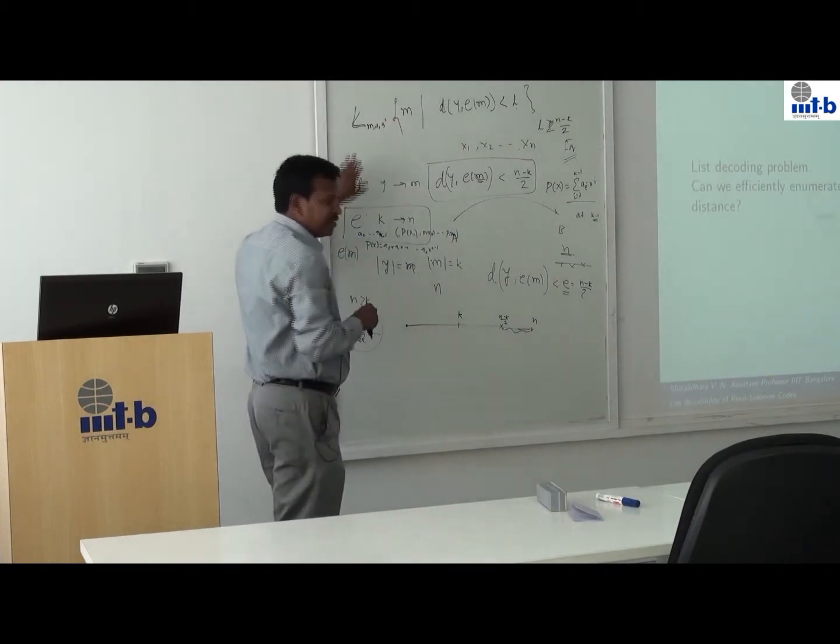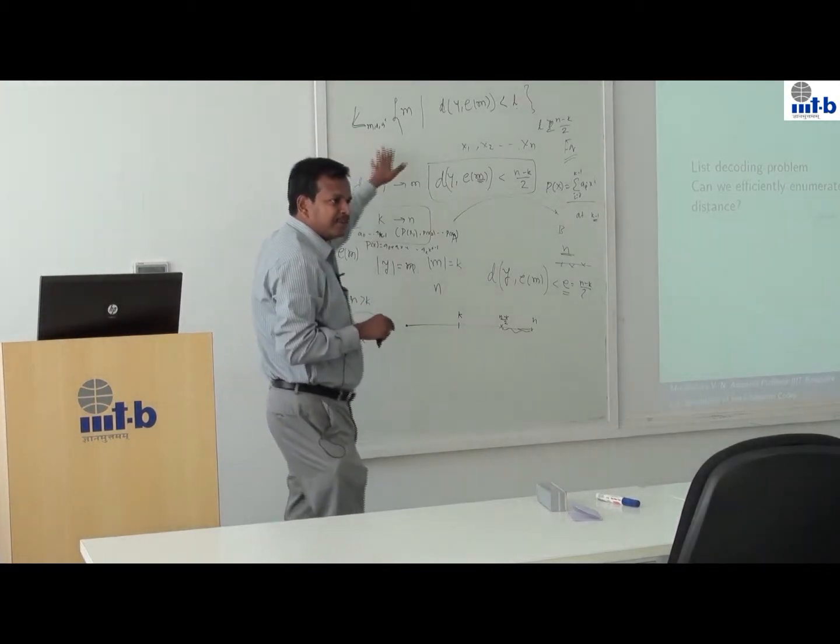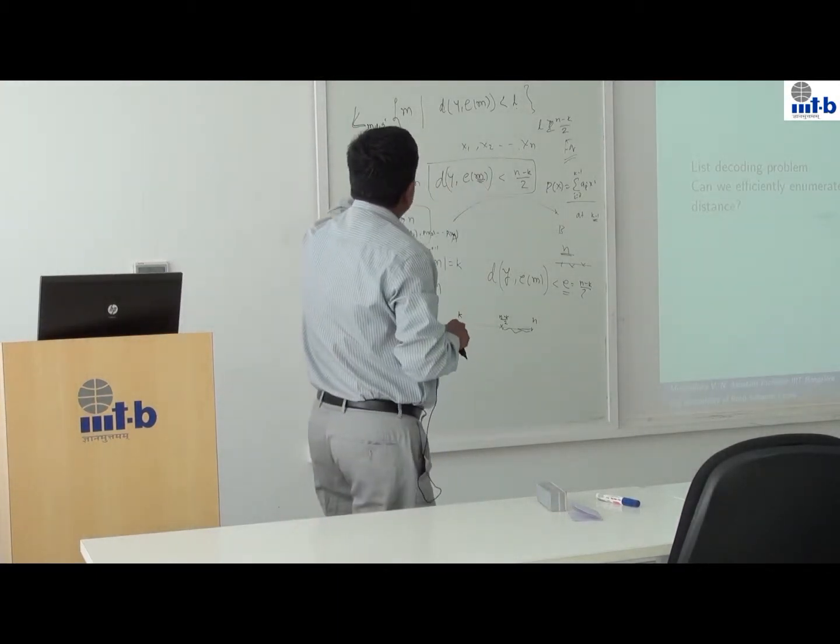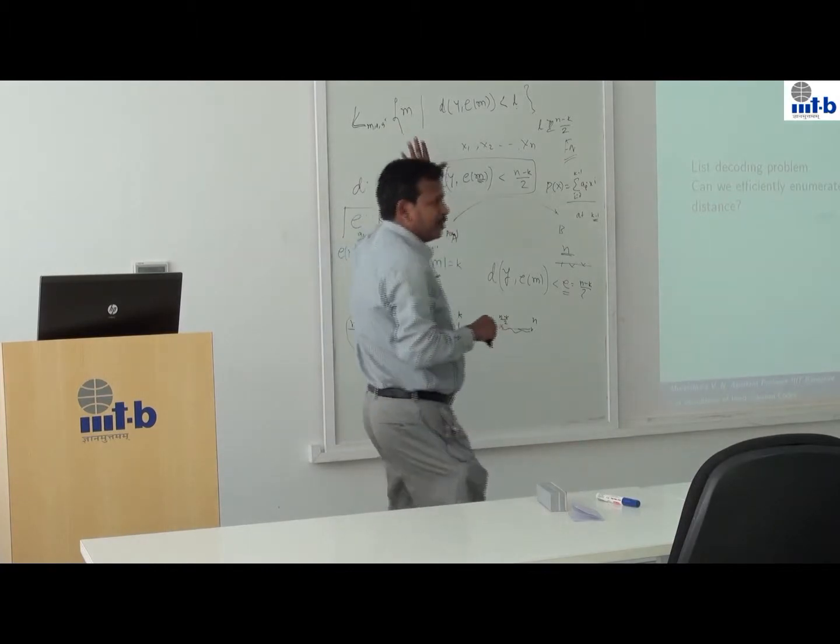The question here is, if I make more than n minus k by 2 errors, is there an efficient way of computing this list?